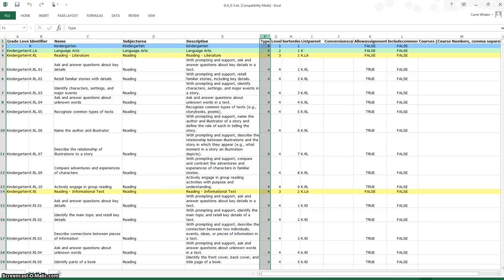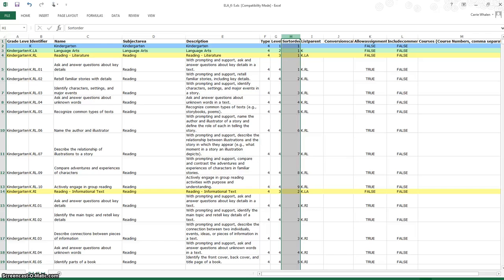The type is school. 4 is school. So when we went back and looked at that standard in PowerSchool, it said school, and now this tells me that 4 is the type for that. The level is when you have these in PowerSchool, you've got your different levels. So level 1 is the grade level. Level 2 is the level of the subject. Level 3 is kind of the sub-subject. And then 4 is the actual standard level.